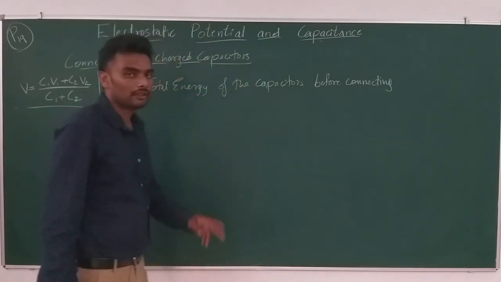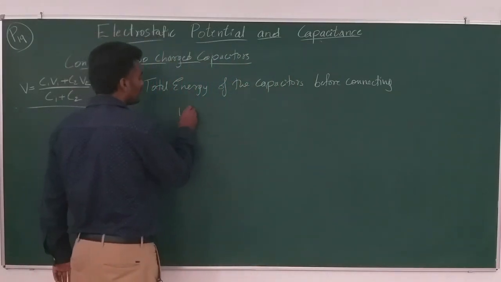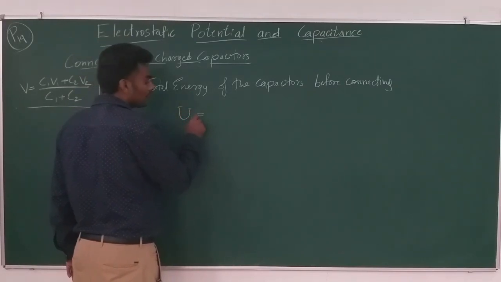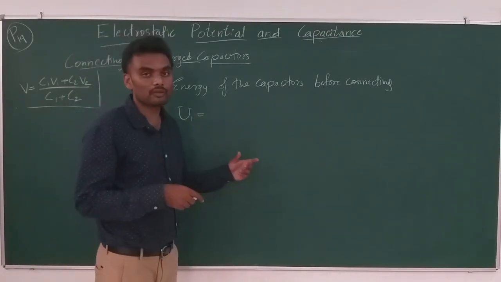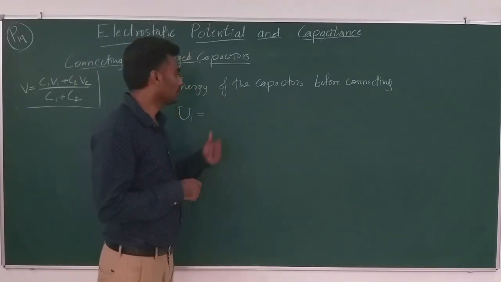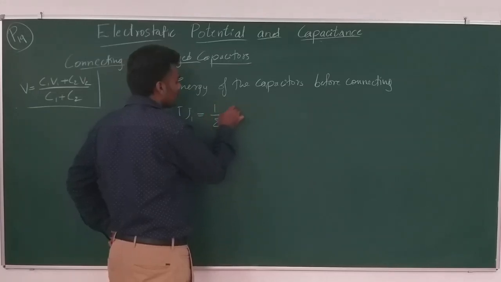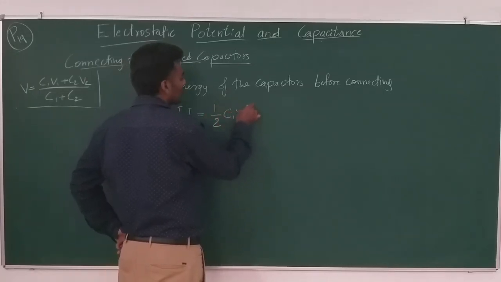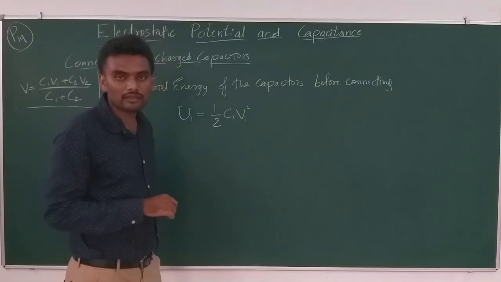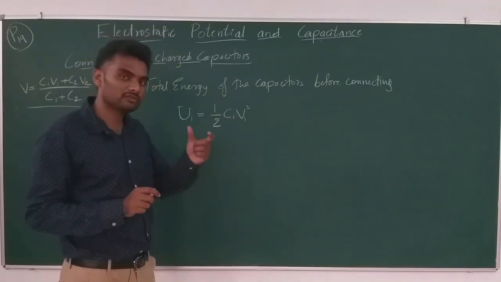Okay. So, remember all the factors. Let me call that U1, the total potential energy, which is equal to the sum of the potential energy of the individual capacitors. Half CV squared is the potential energy of one capacitor.